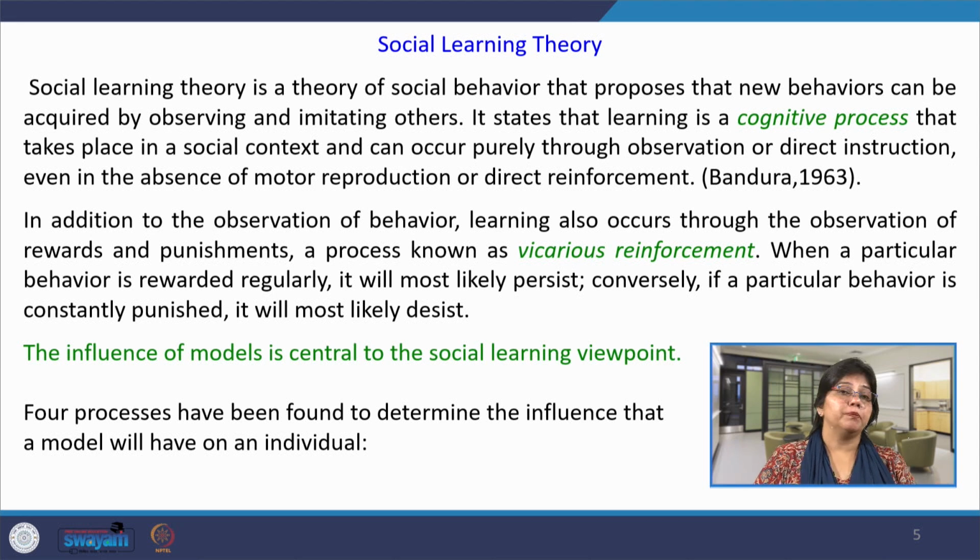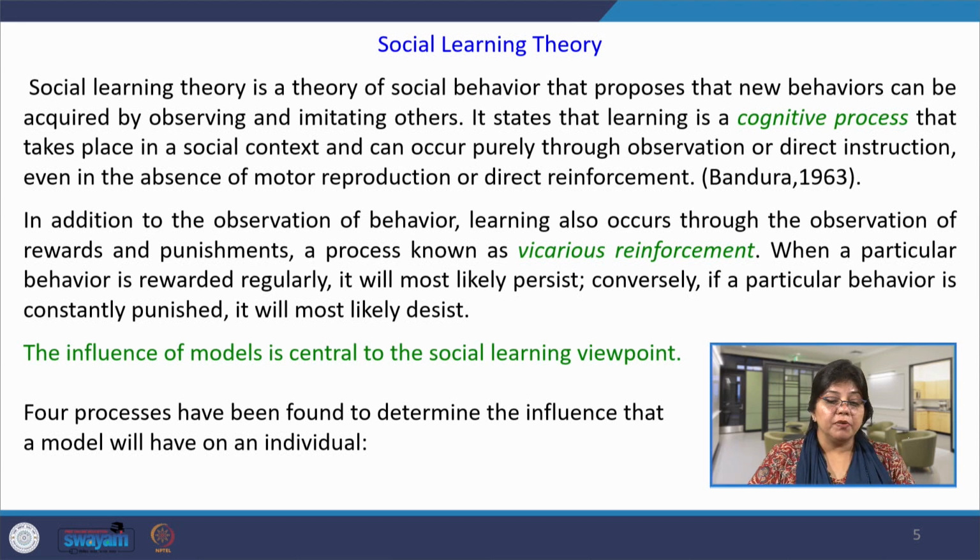For example, any employee who indulges in counterproductive work behaviors like stealing, theft, performing any unethical behavior, or using internet services for their own personal use, and is punished for that, that observation will give other people an understanding not to engage in these types of behaviors. Whereas, if employees are rewarded for helping others, for being more cooperative and supportive, then the other employees, based on their observation and understanding, also tend to perform those kinds of behavior. So, this kind of observation of reward and punishment is vicarious reinforcement.